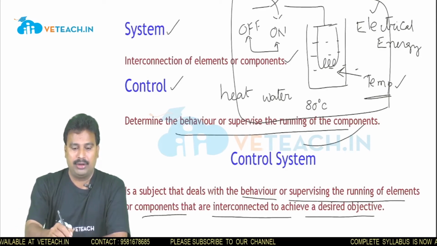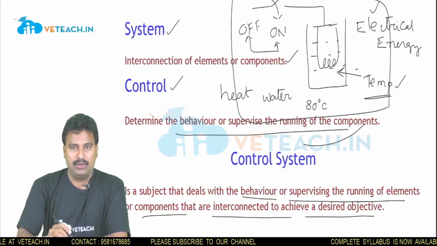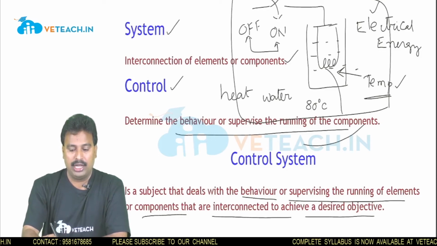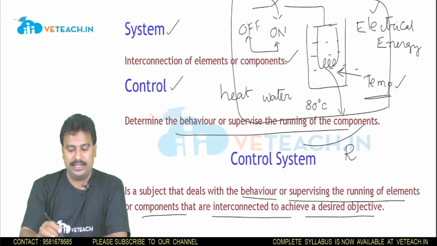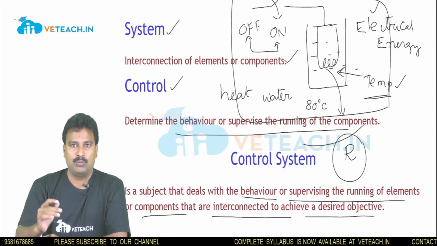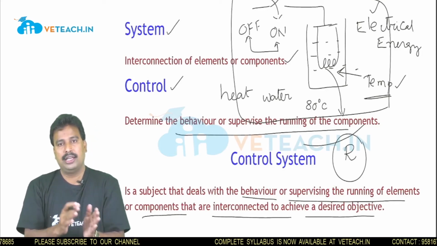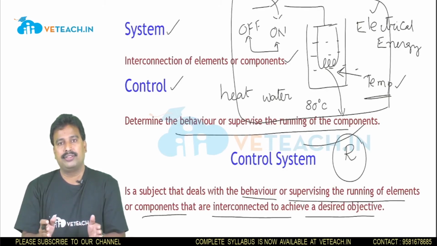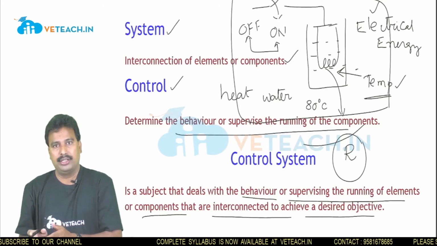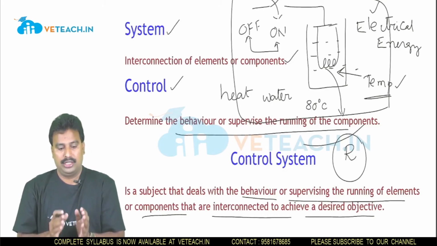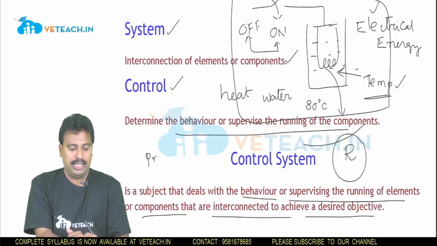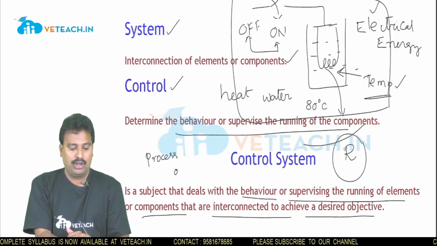And the element or the coil will be the component. This component will have certain resistance in it. So basically a control system will have three kinds of components: the input parameters, the output parameters and the components. Those components in control system language we call a process or a plant.